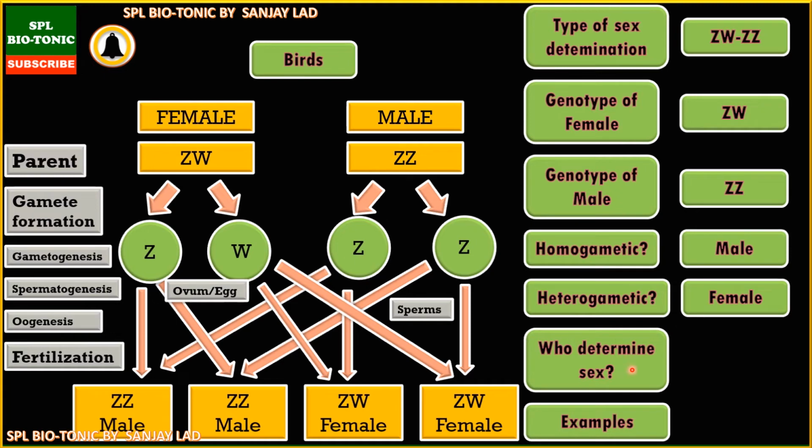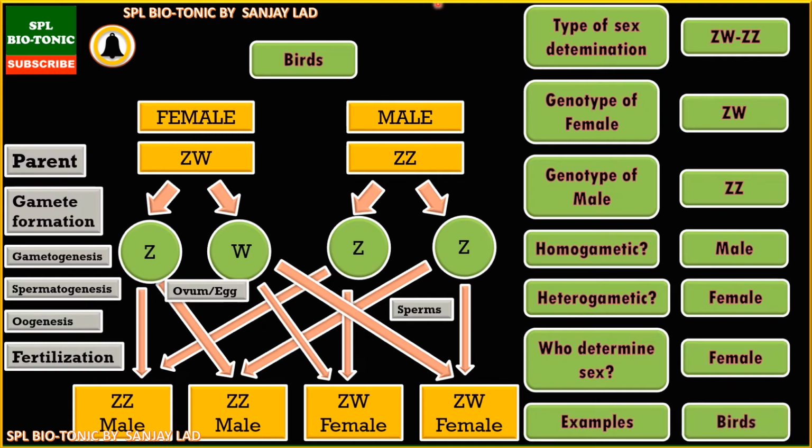So what is the rule here? Who determines the sex? The individual having heterogametic structure, that is the female is heterogametic. So here in birds, the female decides the sex of the individual. So such kind of examples are found in birds. So remember, the rule is the individual who is heterogametic decides the sex. So in human, the male decides the sex, whereas in case of birds, the female decides the sex. So please remember this.